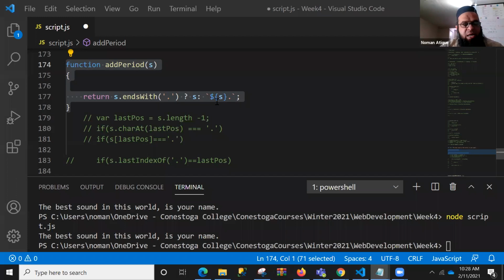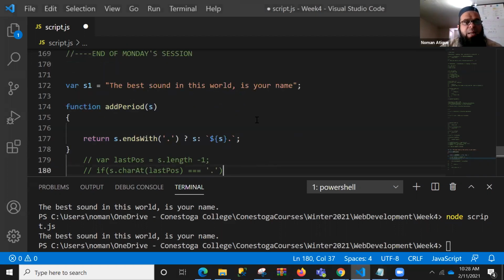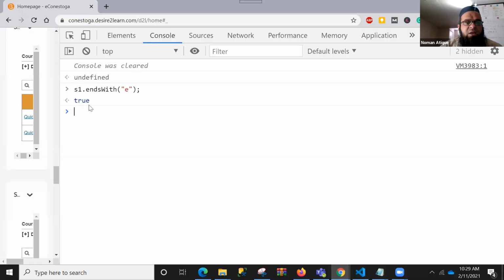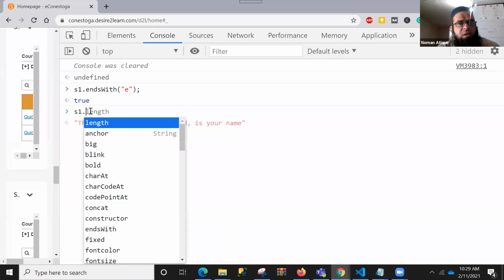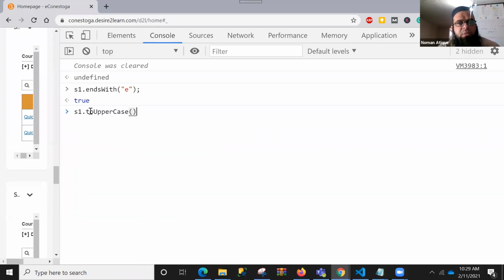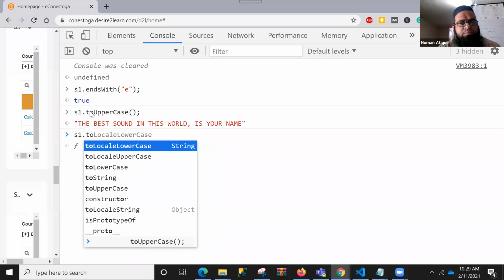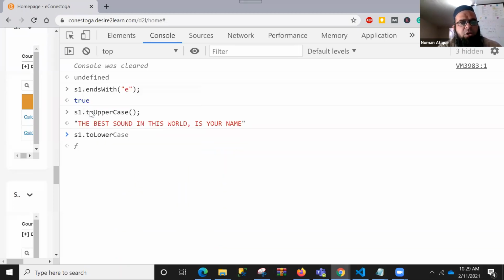Now there are lots of functions with strings, and we can use these functions to our own good. Whatever you want to do, you can always do with that type of thing. So if you see here, let me just go back there, and I don't want to save that one. So s1 dot toUpperCase, right? It will just convert your whole string into uppercase. To lowercase, you can do s1 dot toLowerCase. So you call that function and it will just convert that.